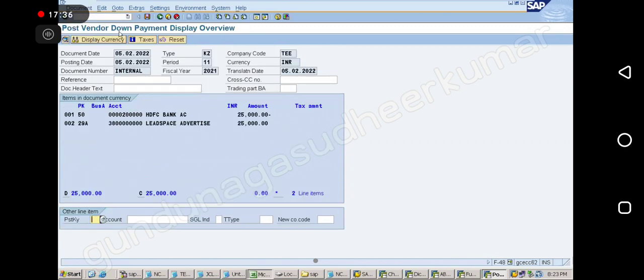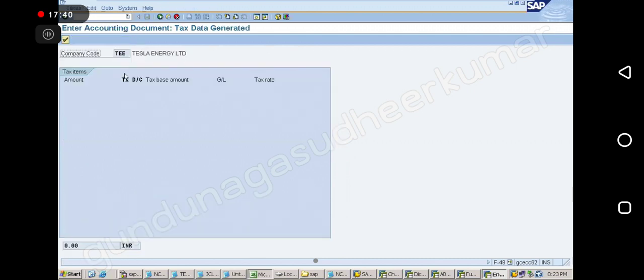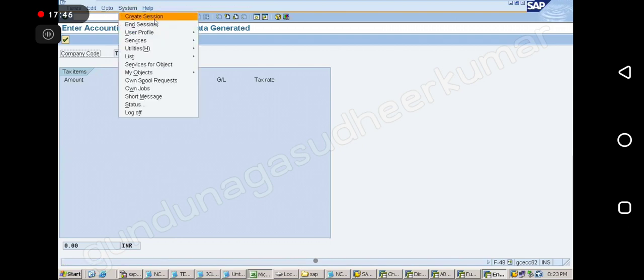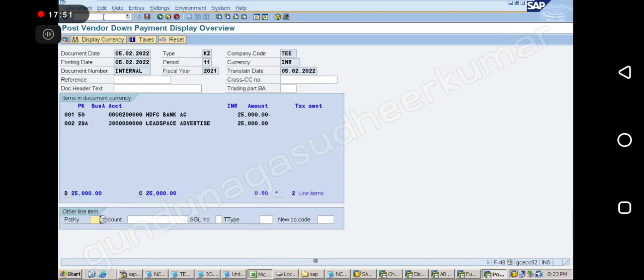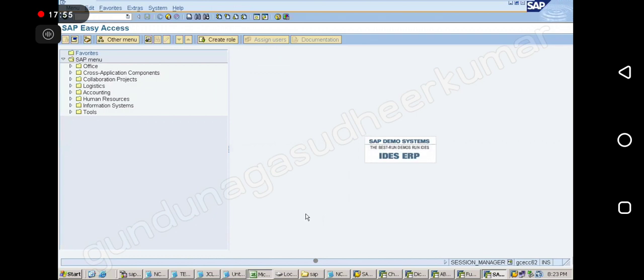Okay, we will see. I don't want to activate it now because we are in the middle of something. Because already some items are there without tax. It will create problems.